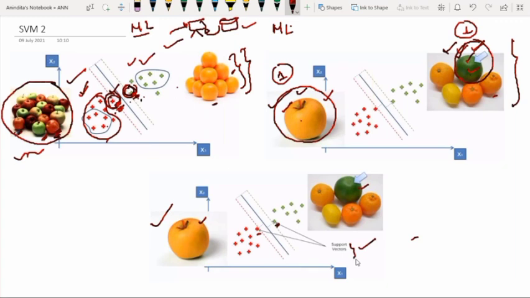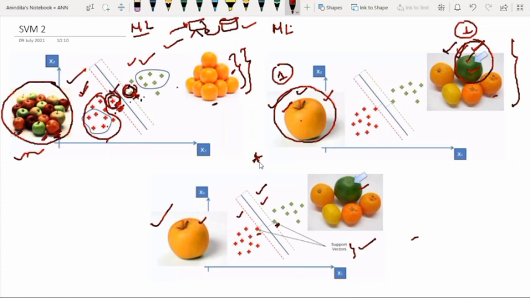They are very close to the boundary. See, these are the boundary. I have already discussed the positive and negative hyperplane. So they are very close to the boundary, and therefore SVM is a very risky type of algorithm because it looks at very extreme cases which are very close to the boundary line. So that's why using support vector machine algorithms is better than other machine learning algorithms. So this is the very basic concept of the support vector machine algorithm.